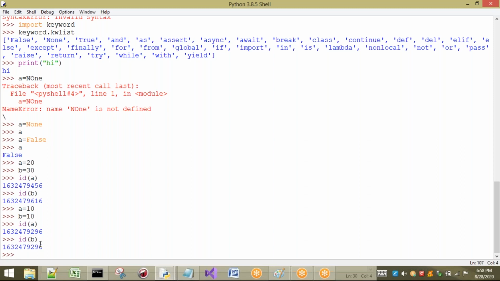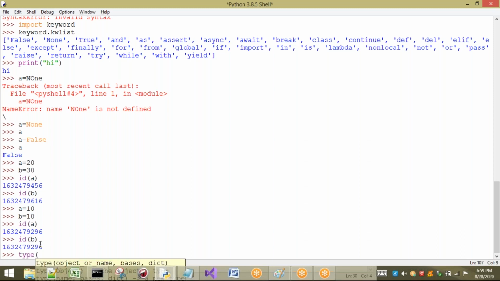Right. Next one is what? isinstance. isinstance gives you what? It is going to tell us whether that object belongs to our class or not. As we don't know about classes now, we will see this method later directly when we see data types. I will show you, no problem.